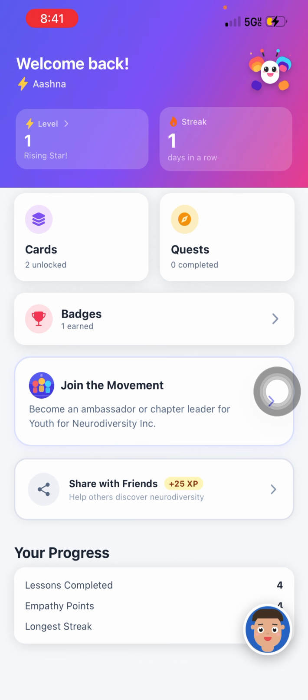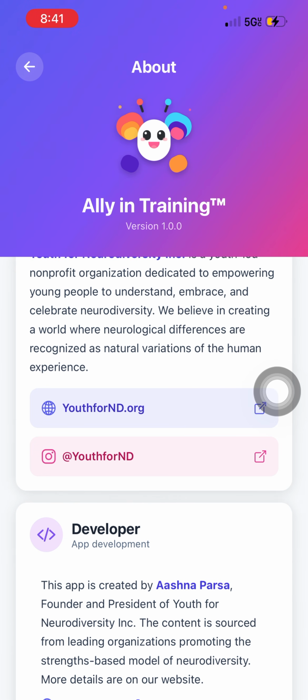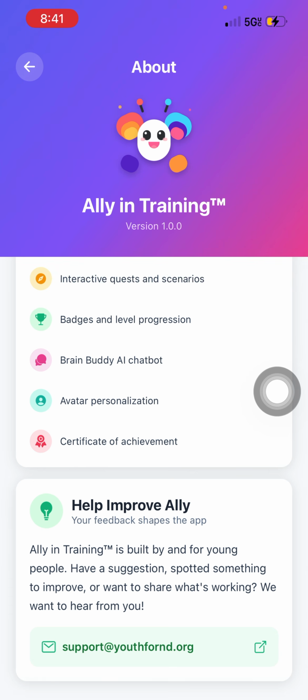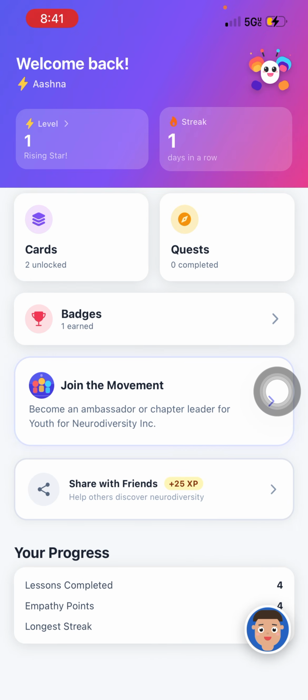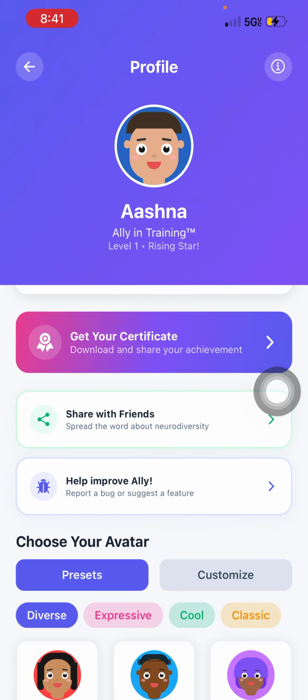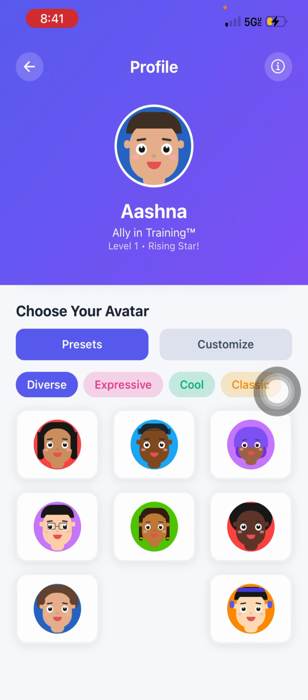If I click on the butterfly in the top right, I can see an About Allying Training. I can see the organization, Youth for Neurodiversity, the developer, which is me, our mission, app features, and also how you can help improve Allying Training by drafting a quick email to us. And now on the bottom right, in the profile section, I can see my stats. Again, I can share with friends. I can help improve Allying Training by sending us a quick email. And then you can also choose your avatar.